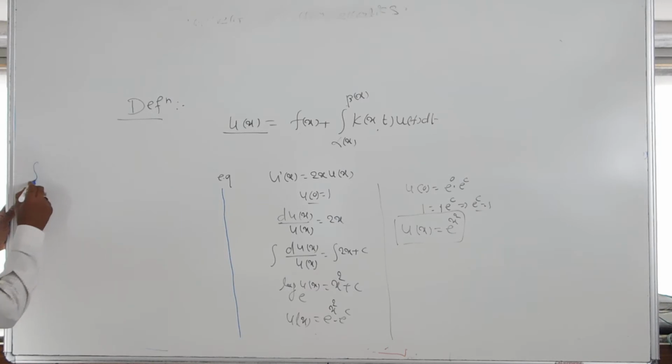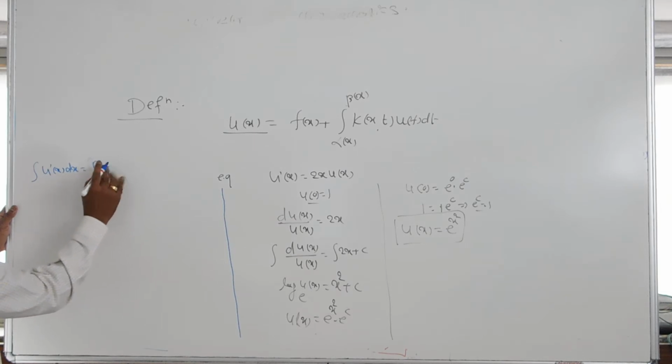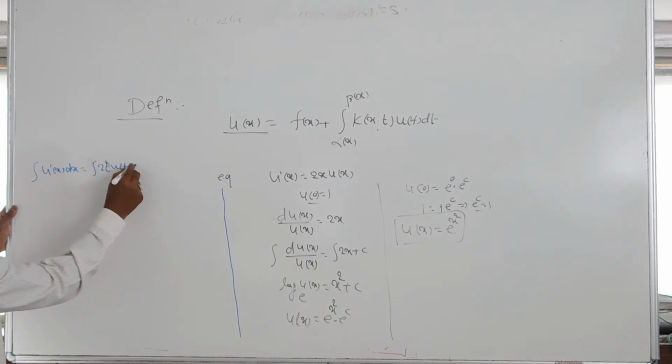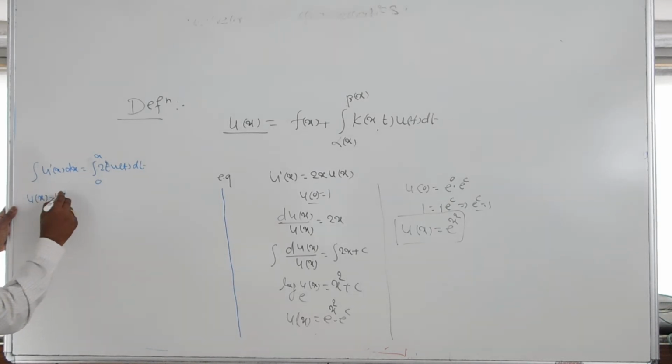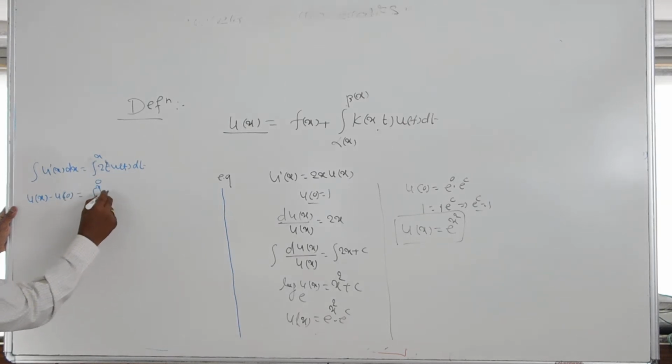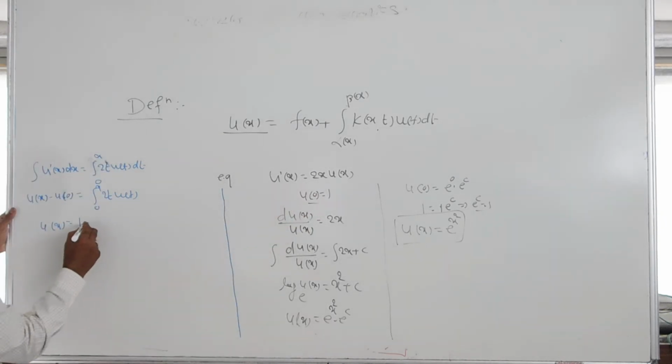So we have to integrate u dash of x dx, which is equal to 2x u, meaning the integral equation 2t u of t dt over the limit 0 to x. Then we have u of x minus u of 0 is equal to the integration from 0 to x of 2t u of t, and therefore we have the equation u of x is equal to 1, since u of 0 is 1 (the initial condition), plus the integration from 0 to x of 2t u of t.